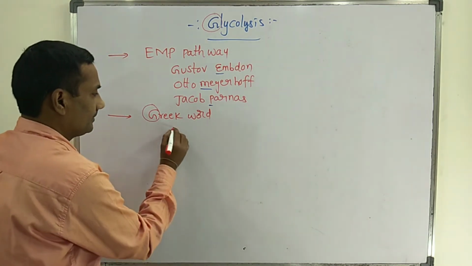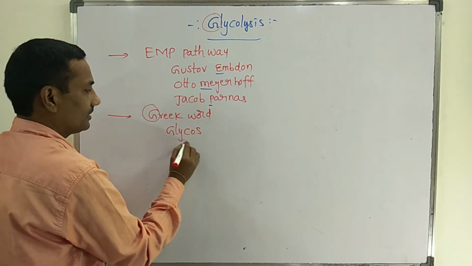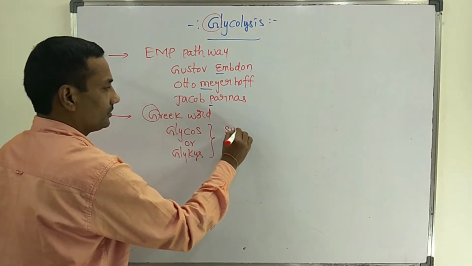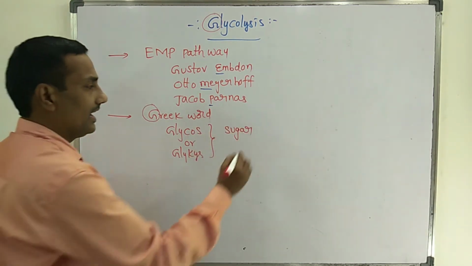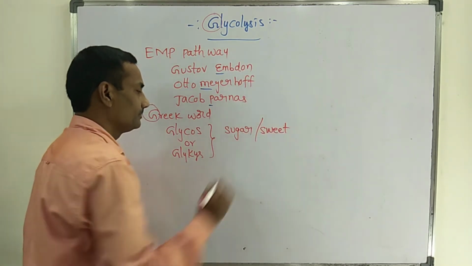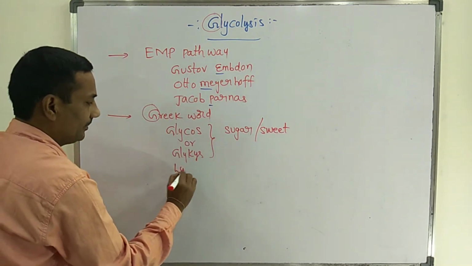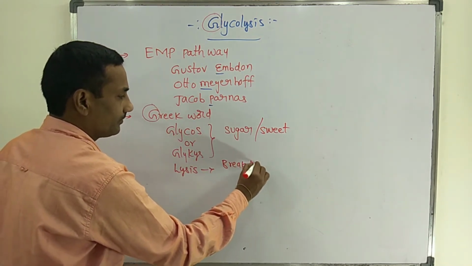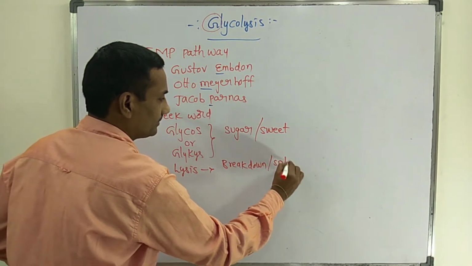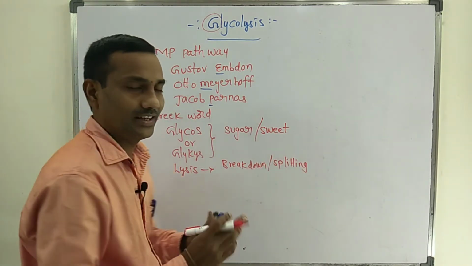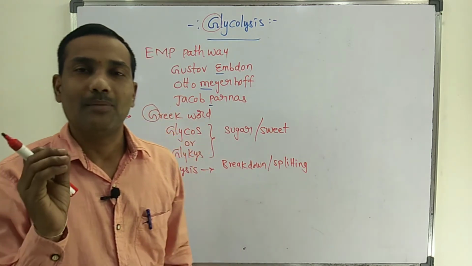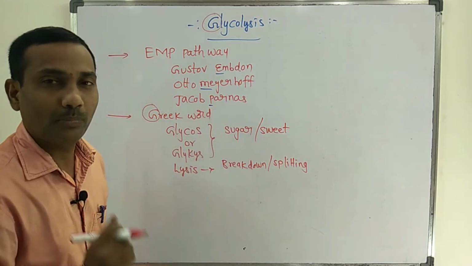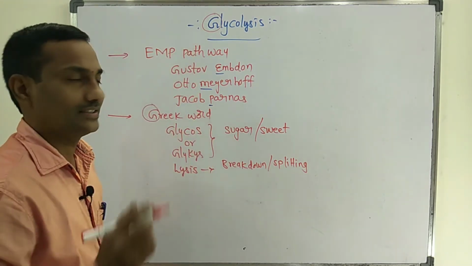In Greek, glykos or glykis means sugar or sweet. Lysis means breakdown or splitting. So based on this word, we can understand that the process of splitting glucose or sugar into two pyruvic acids is known as glycolysis.